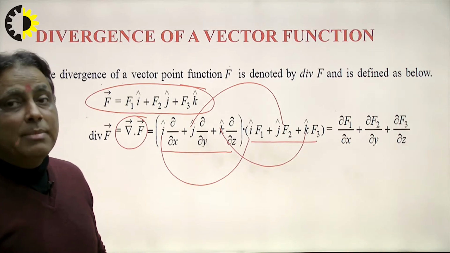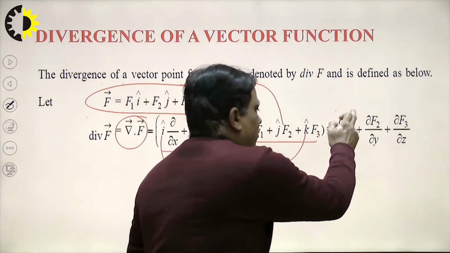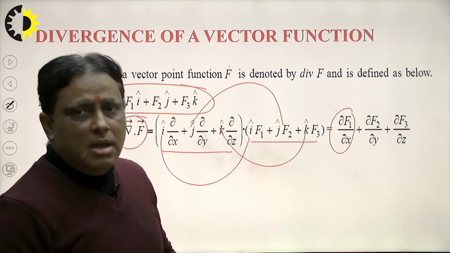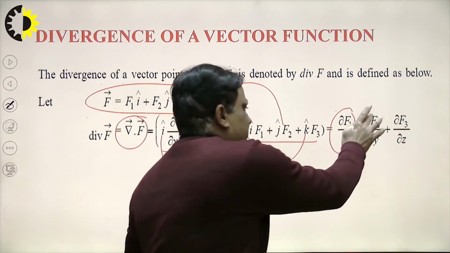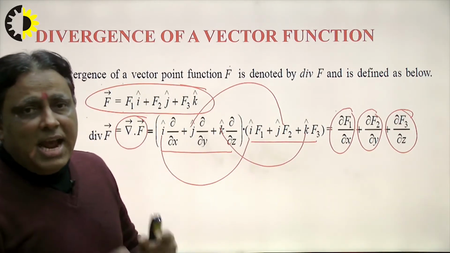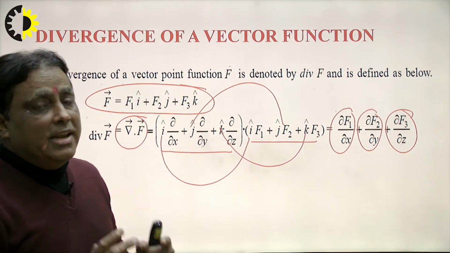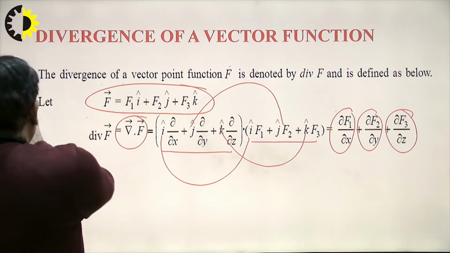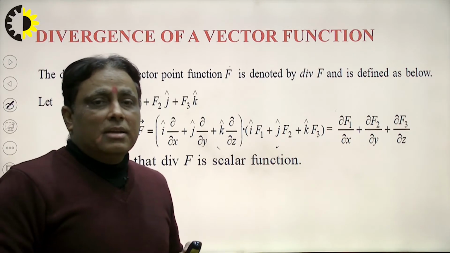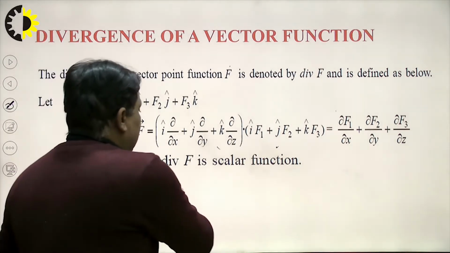The value of del dot f, that means divergence, will be del f over del x. That means the partial derivative of f1 with respect to x, plus the partial derivative of f2 with respect to y, plus the partial derivative of f3 with respect to z, and that quantity will be a scalar here. Students, keep this in mind when we solve problems in the future. In the same way, I write here that divergence f is a scalar quantity.